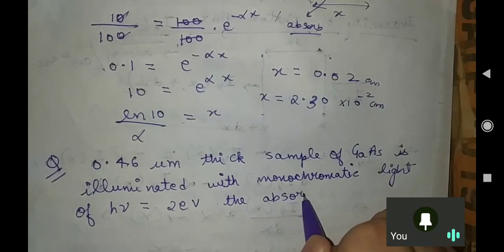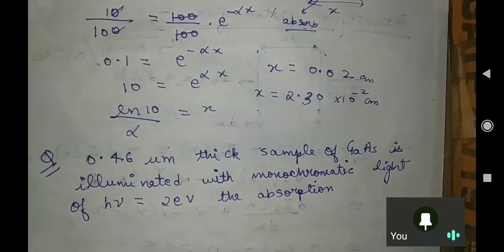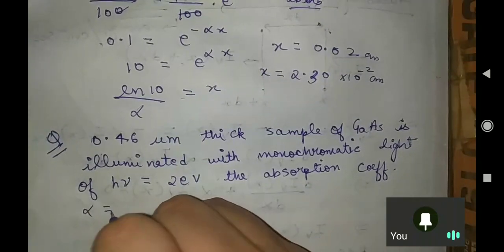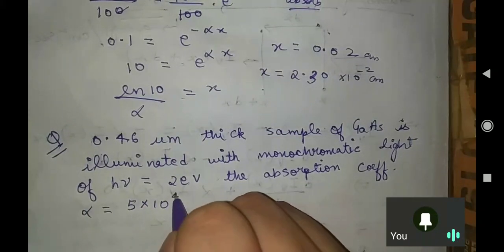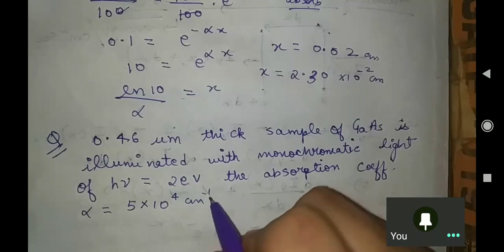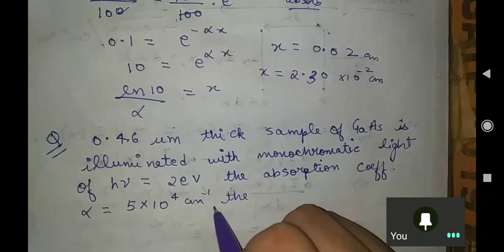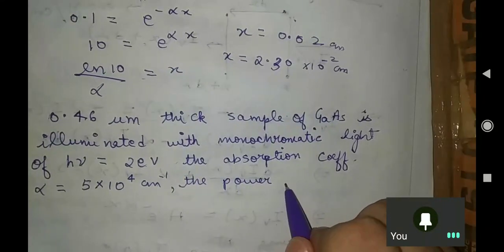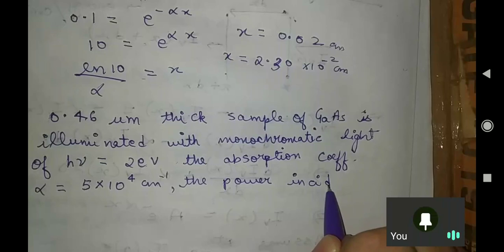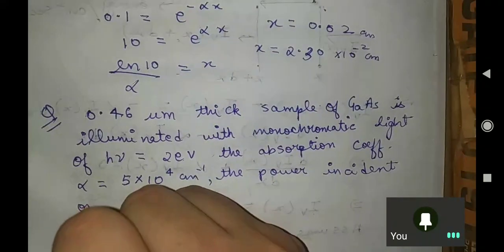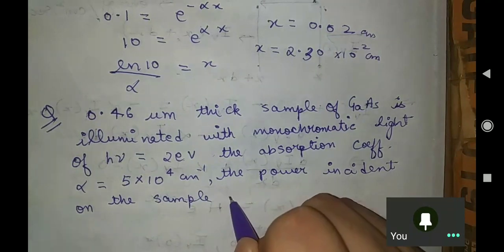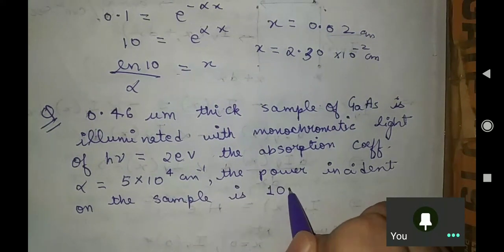The absorption coefficient alpha equal to 5 into 10 to the power 4 centimeter inverse. What is asking? The power incident on the sample is 10 milliwatt.